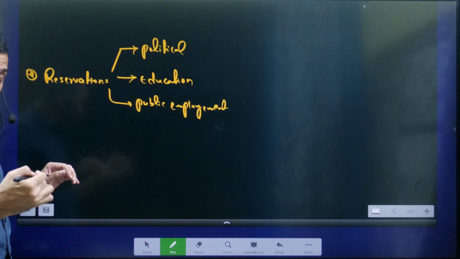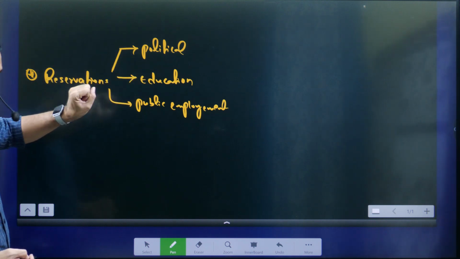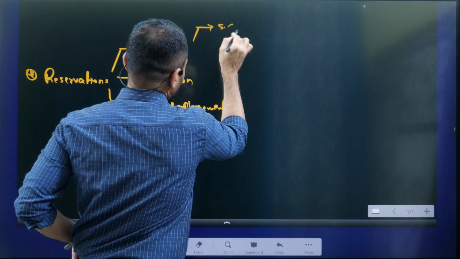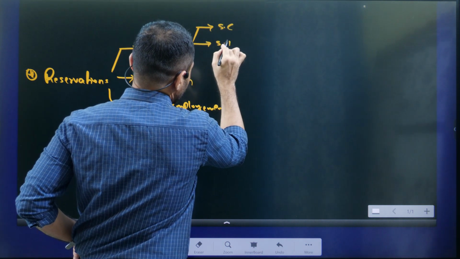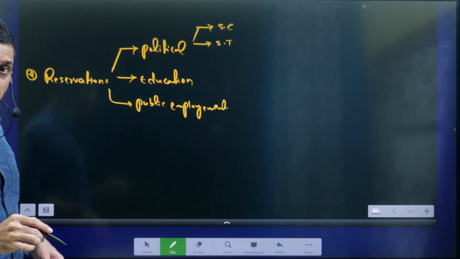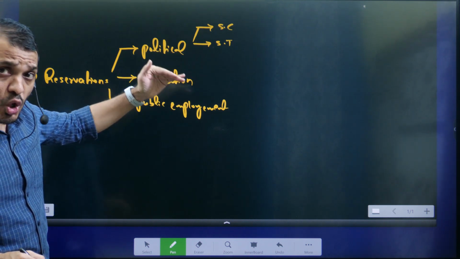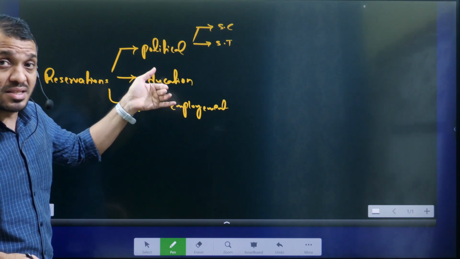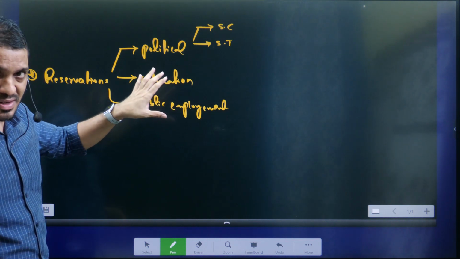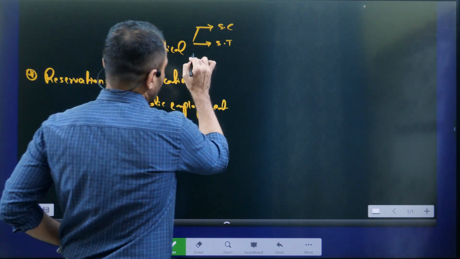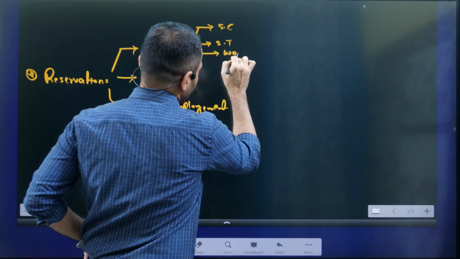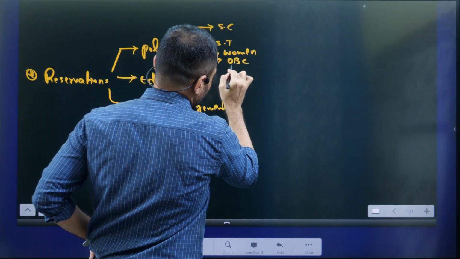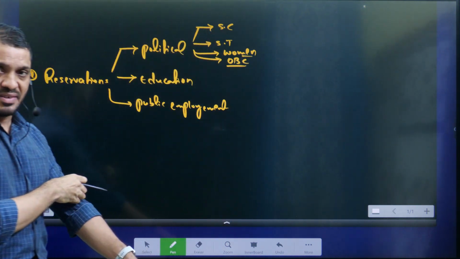Now here you should understand to whom we are giving reservation. For example, political reservation we are giving to SC as well as ST, in Lok Sabha and Assembly. At the local government level, we are giving it even to women, and based on the state, we are even giving OBC reservation also. That means in political reservation, women as well as OBCs. These are only at certain levels.